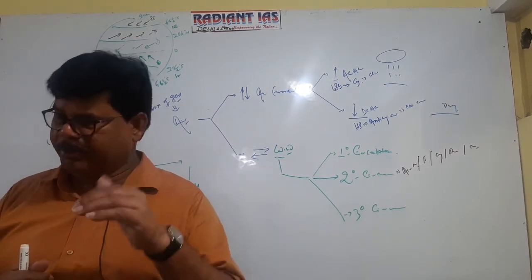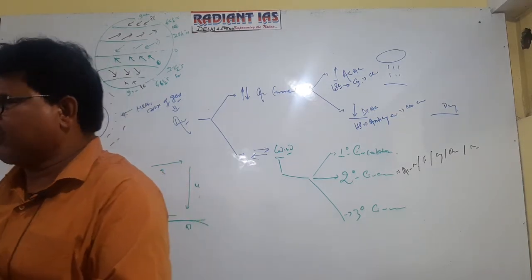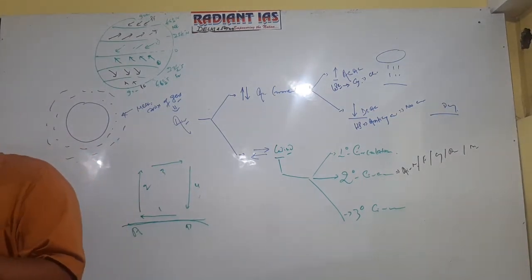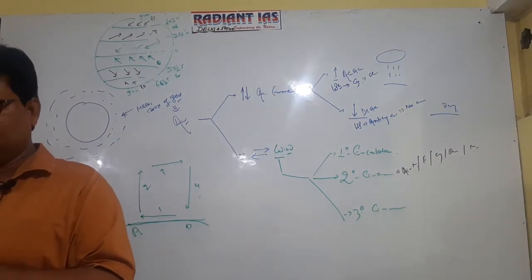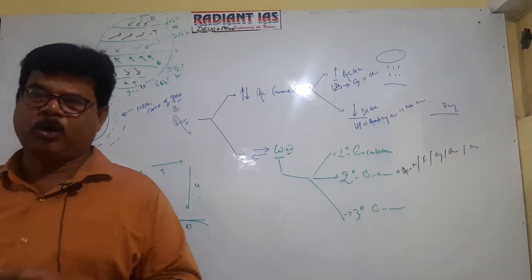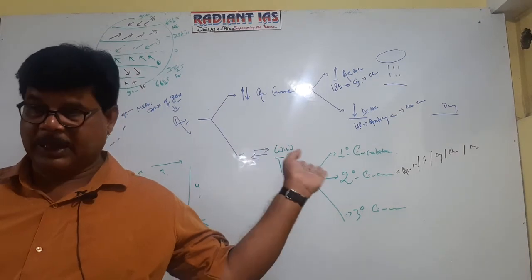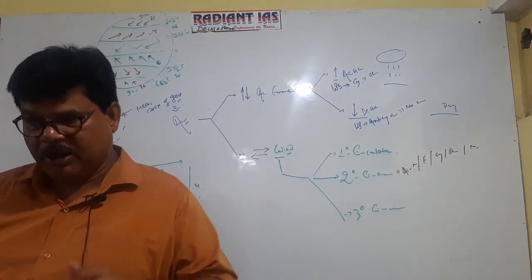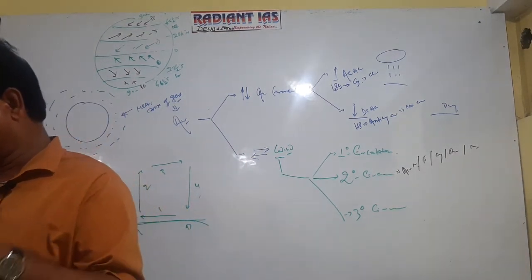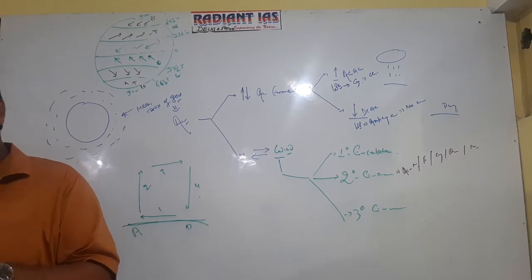That's why, initially, monsoon was considered a local wind. But after the relation of monsoon with the jet stream was established, and the jet stream is also an example of secondary circulation, it is clear? Then monsoon started to be put in the category of secondary circulation.